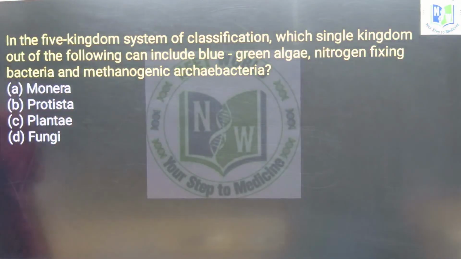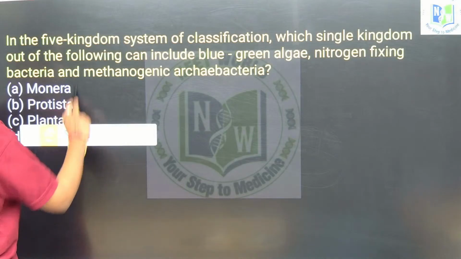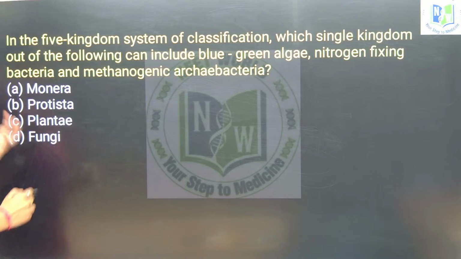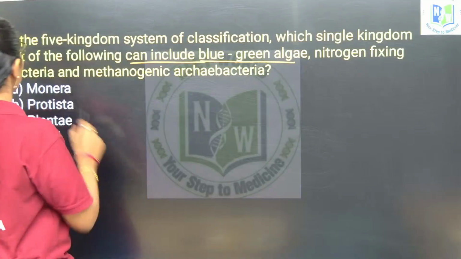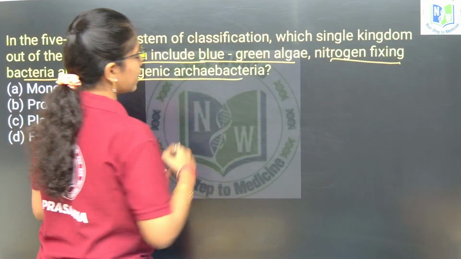Here the question is from the 5 kingdom system of classification. In the 5 kingdom system of classification, which kingdom out of the following can include blue-green algae, nitrogen fixing bacteria and methanogenic archaebacteria?